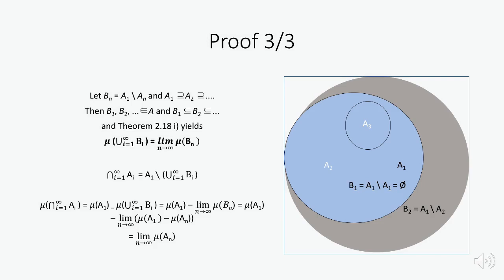In the next step, we separate the limit of the image of B into the limit of the images of A1 minus the limit of the image of An, because we define Bn equals A1 without An. Then the image of A1 minus the image of A1 cancel each other out, and only the limit of the image of An remains.